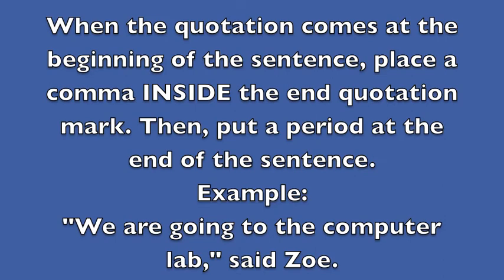So one more time, let's review this rule. When the quotation comes at the beginning of the sentence, you place a comma inside the end quotation in place of the period. For example, "We are going to the computer lab," said Zoe, with a period at the end. Now that we know what to do when a direct quotation ends in a period, let's look at what to do if the quotation is a question or an exclamation.